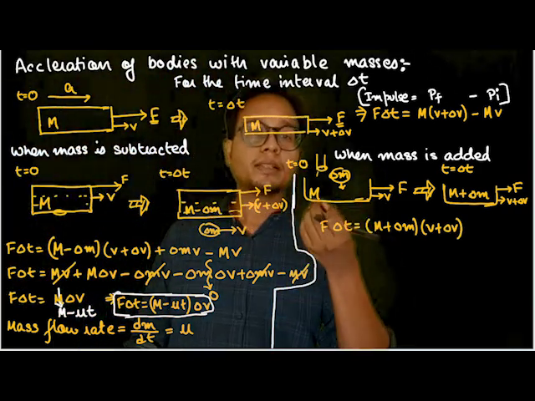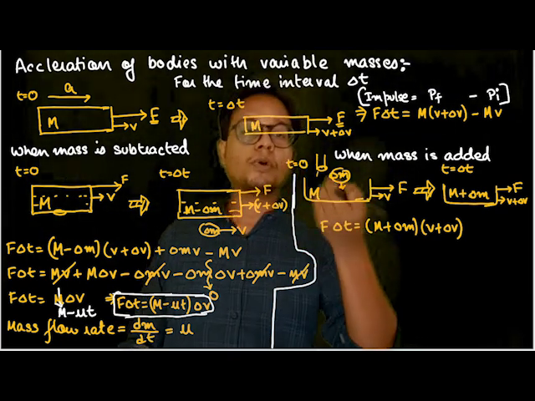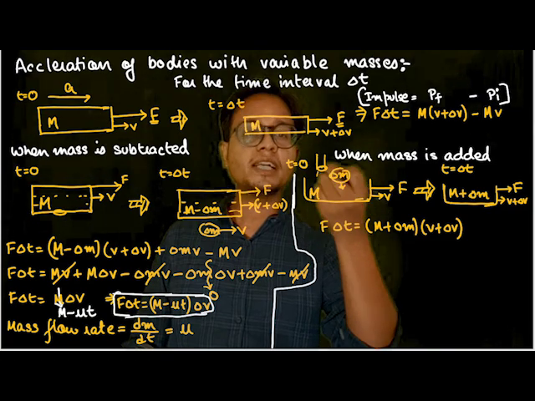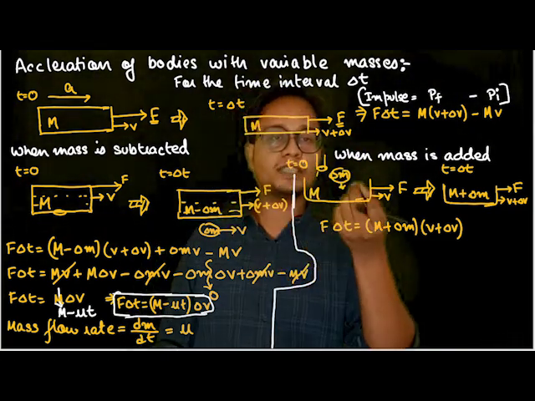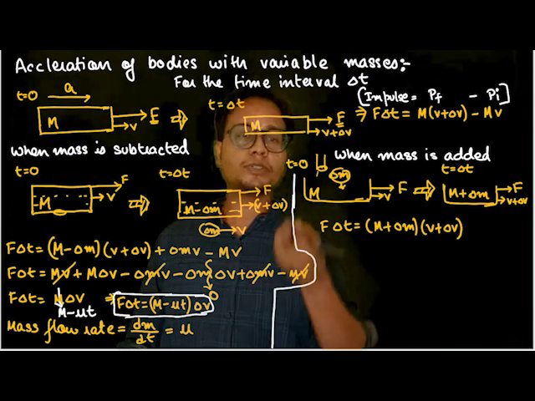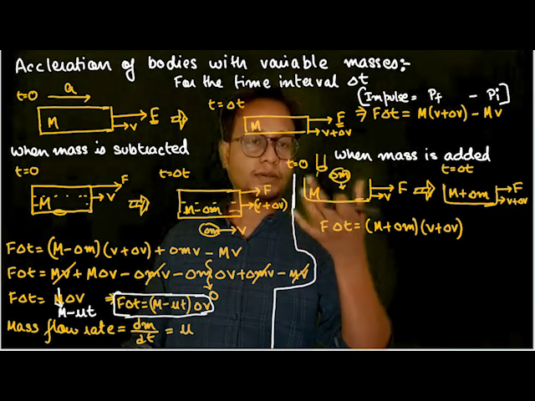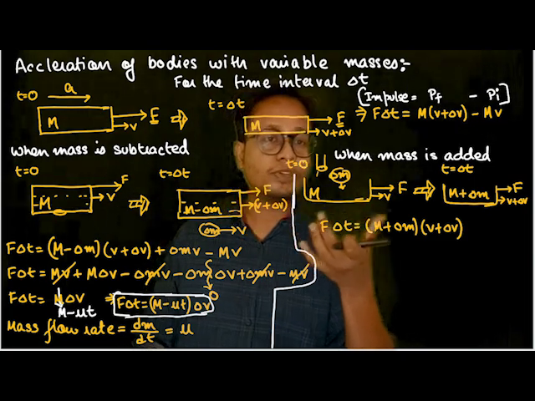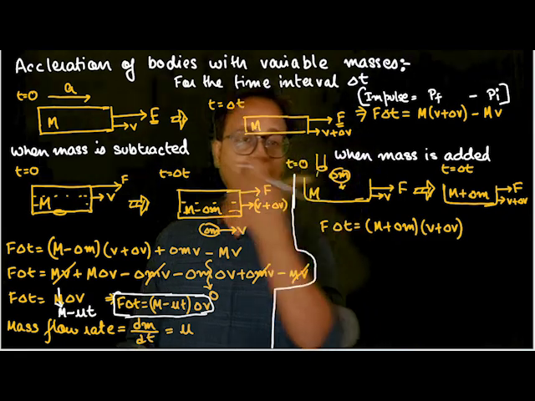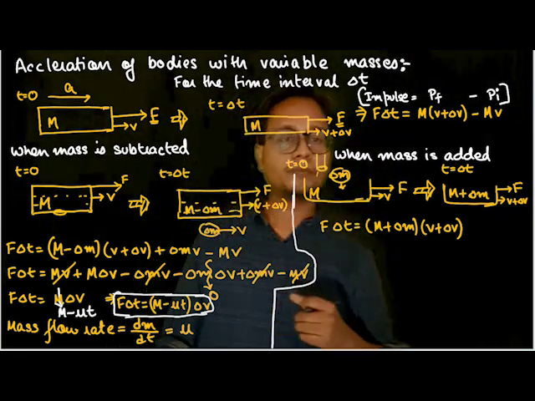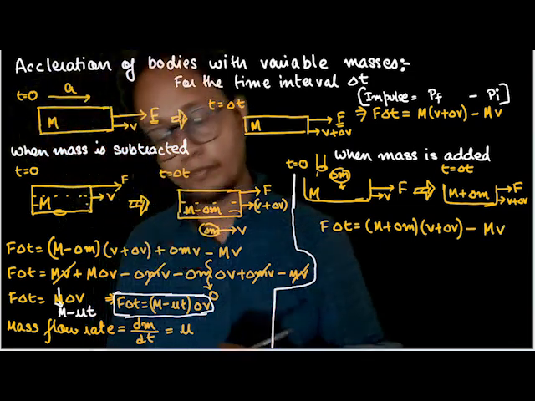In initial momentum, the mass of the vehicle, or not the shell, the container, had velocity v. What is the velocity of the delta m? The delta m mass was dropping from a tap, isn't it? So the horizontal velocity of this delta m mass was equal to zero. The container mass was moving with velocity v, and the delta m mass was moving with zero horizontal velocity. So the initial momentum is nothing but M into v.